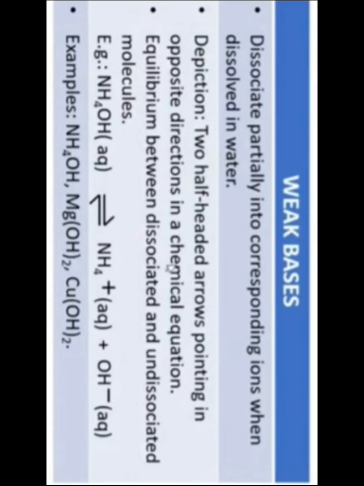Meaning of a weak base. If the base dissociates partially in the water, then these are called weak bases. See the example, ammonium hydroxide, NH4OH. When we put it in the water, if it dissociates as NH4 plus and OH minus, it means there is an incomplete or partial dissociation of the ions. Such bases are called weak bases.